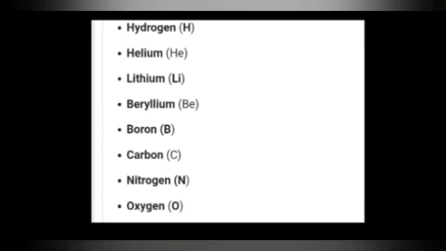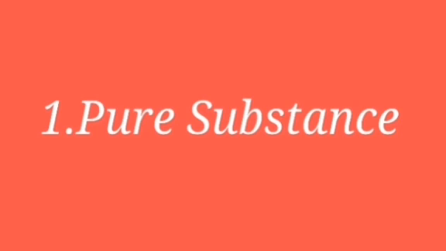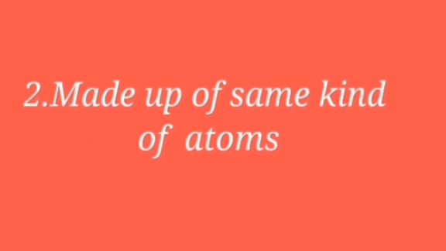Now we are going to see the characteristics of elements. First one, pure substances. A pure substance, you know well, is not a mixture, so it is made up of the same kind of particles. The next characteristic is that elements are made up of the same kind of atoms. That means atoms of one element are alike, and atoms of different elements are different.